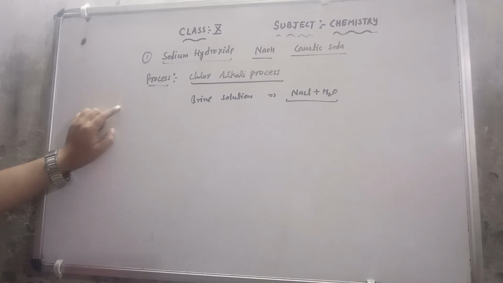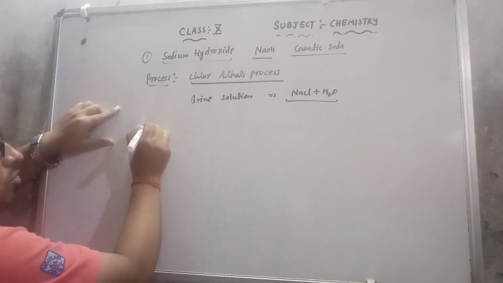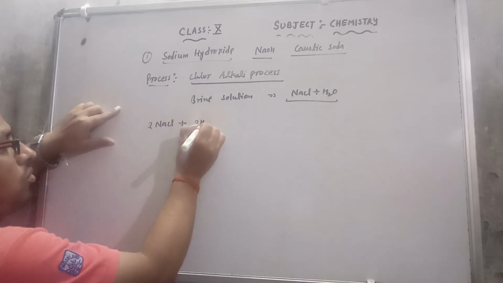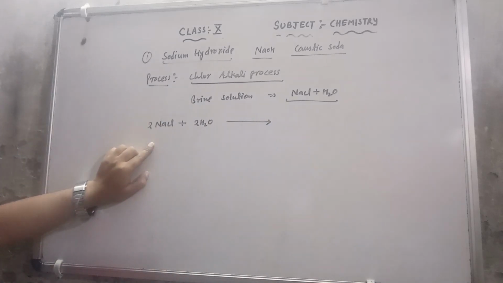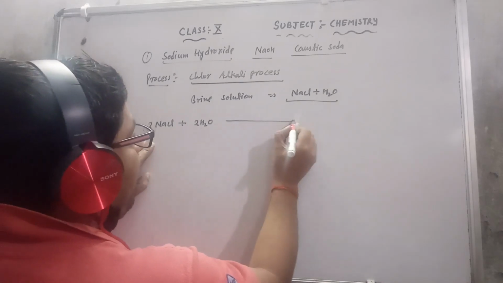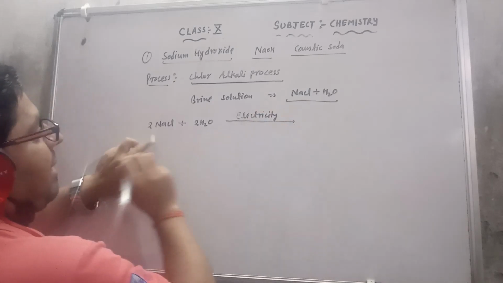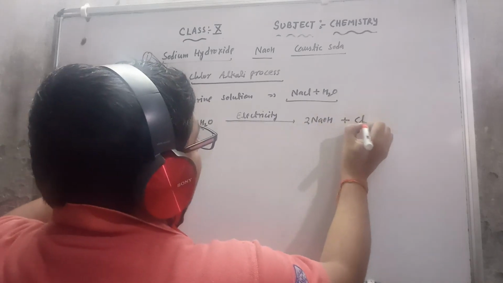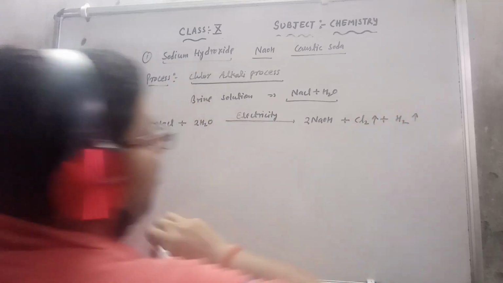If I pass the electric current through the brine solution, then I will get sodium hydroxide. The equation, if I write it: 2NaCl plus 2H2O, and I'm going to pass electricity. Then I'm getting 2NaOH, sodium hydroxide, with the evolution of chlorine gas and hydrogen gas. These are gases, which I indicate with the upward arrow.